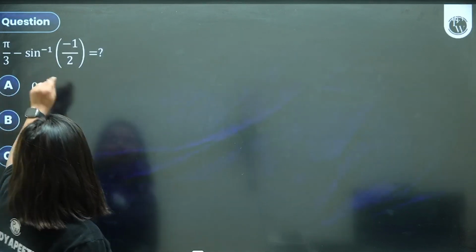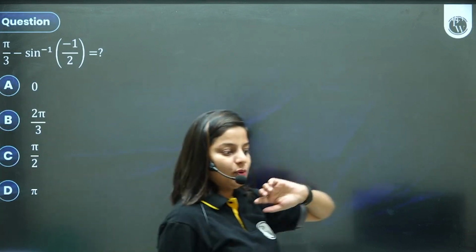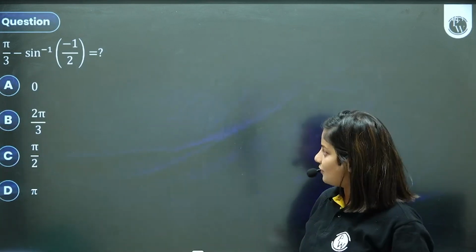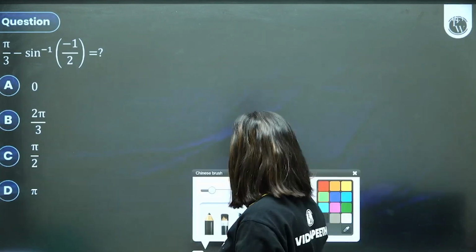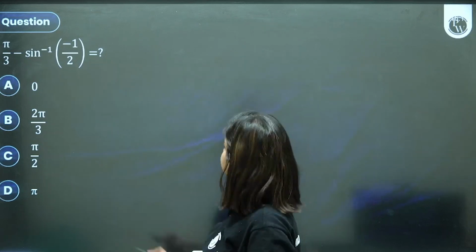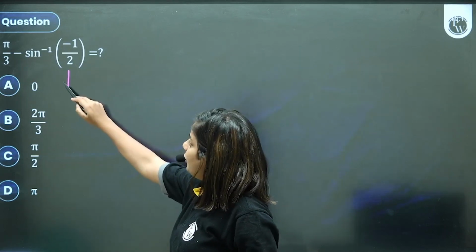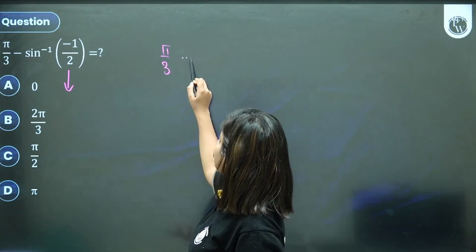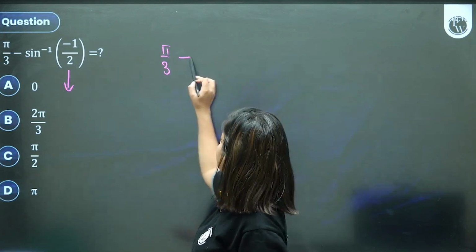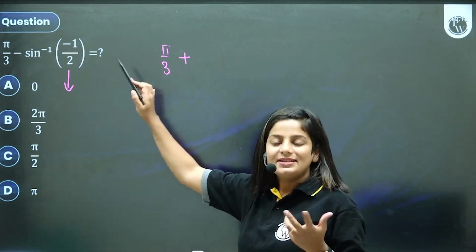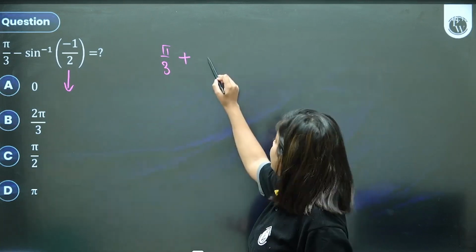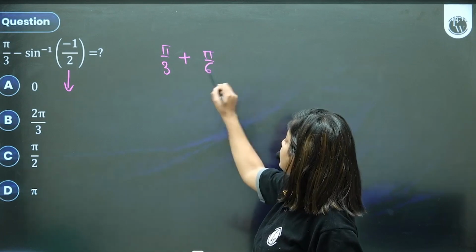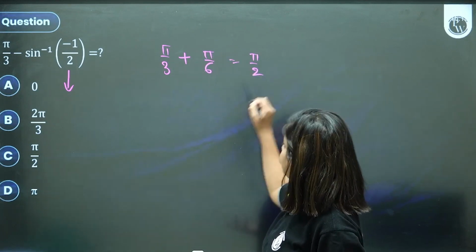Correct. Pi by 3 minus sine inverse of minus 1 by 2 value will be equal to how much? So solve करना है. Okay, not very tough. If you want, you can take it separately and solve from the MCQ point of view. If you have practiced enough, you can easily say that minus sign can come out and make it positive. Sine inverse of half is your 30 degree, and 30 plus 60 will be 90 degree option.